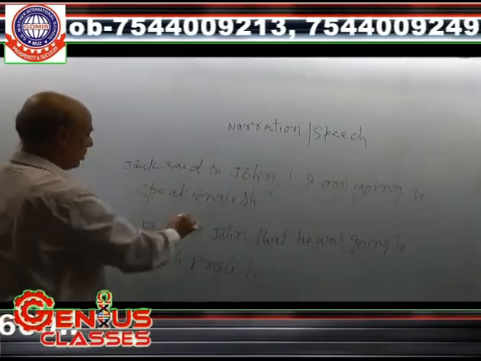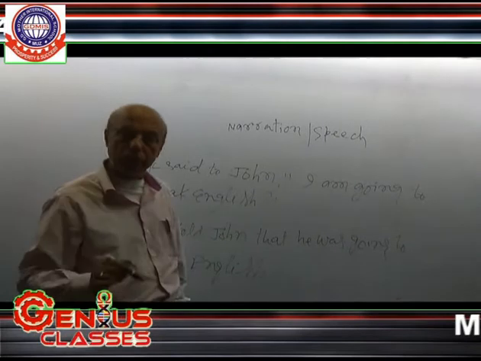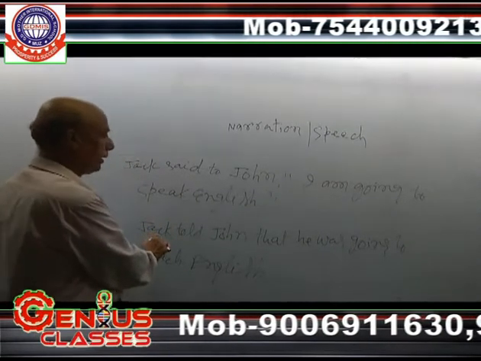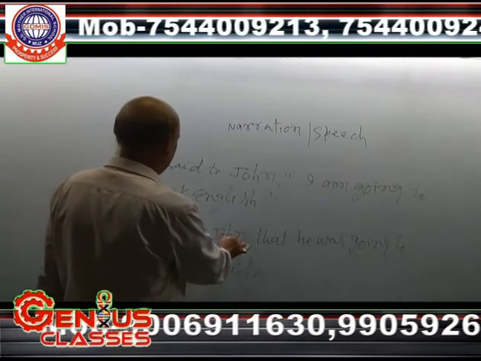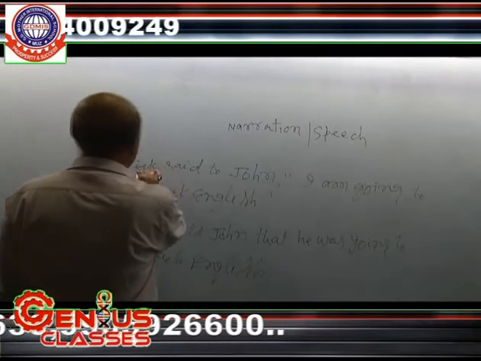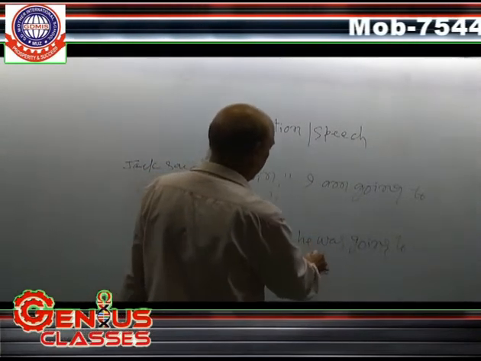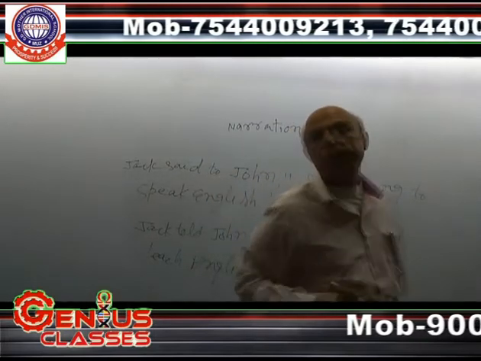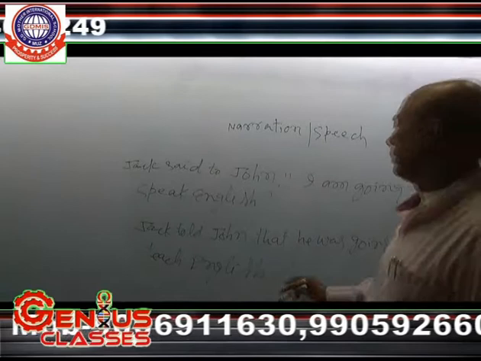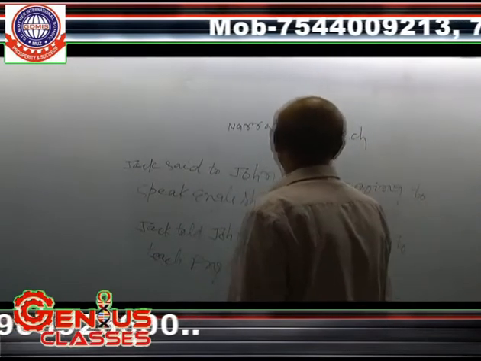Jack said to John, Jack told John, said to is changed into told. Said to can also be written. That is why here in indirect, Jack told John that I have been changed into Jack. So here he has been written. He, and it is in present continuous. So it has been changed into the past continuous. That is why from direct into indirect, it has been made.